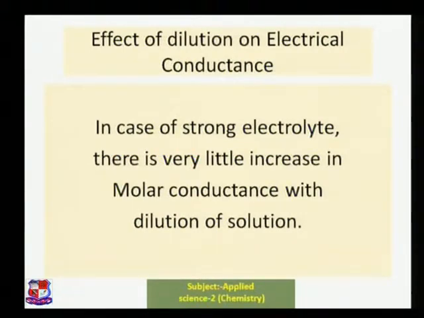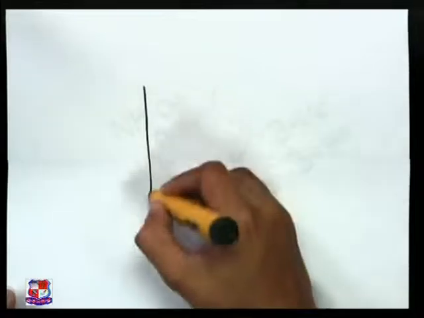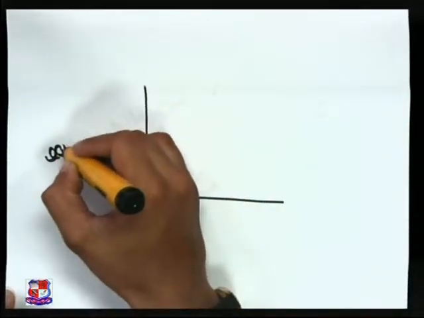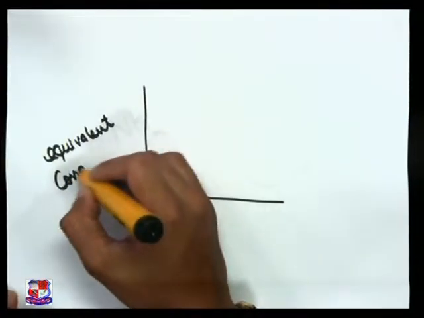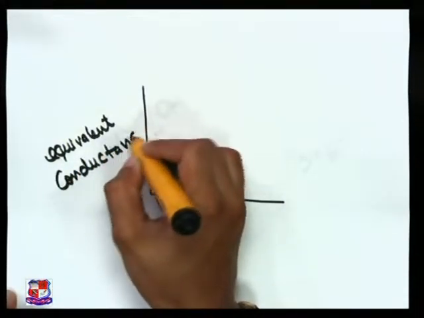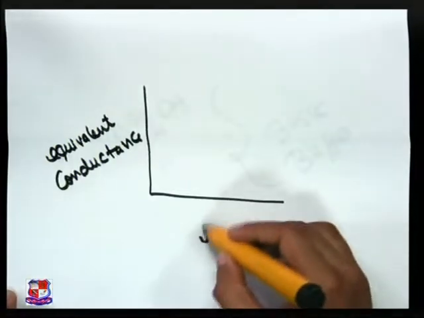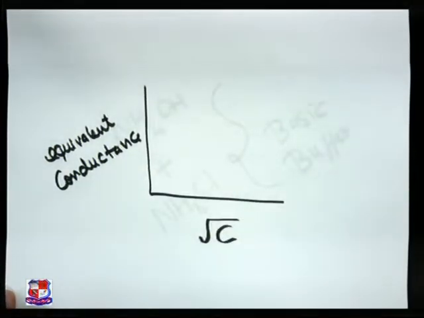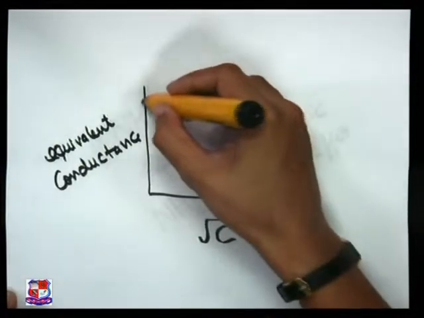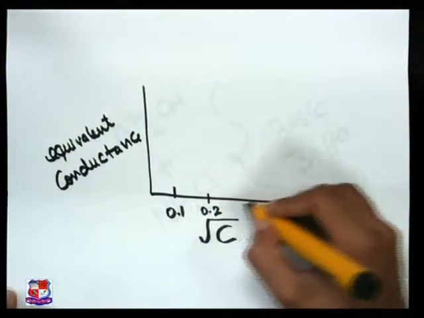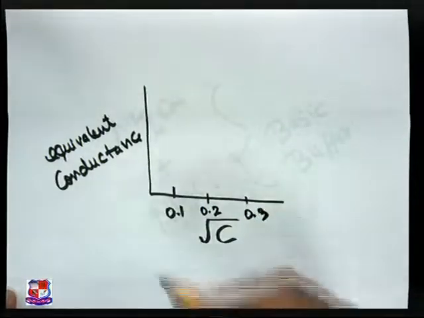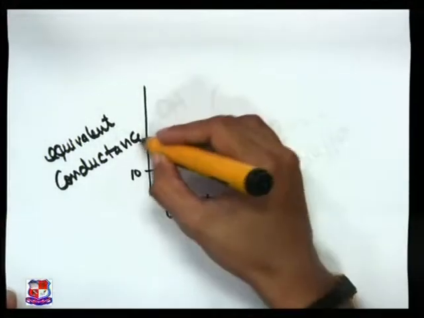In the graph that was shown earlier, the y-axis is equivalent conductance, and on the x-axis we are taking the root of the concentration, with values like 0.1, 0.2, 0.3 and 10, 20, 30, 40.